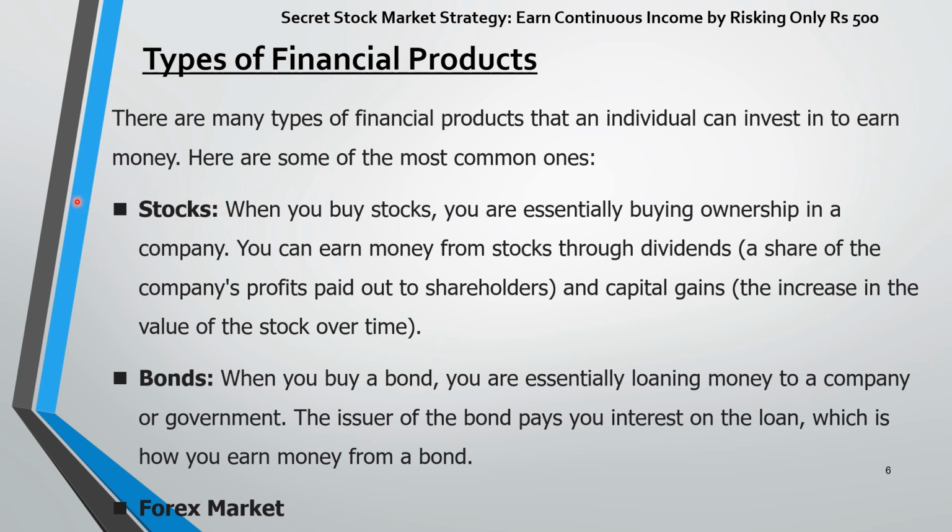First is stocks. As we are talking about stock market strategy, we will be buying or selling stocks. When you buy stocks, you are essentially buying ownership in a company. You can earn money from stocks through dividends, a share of the company's profits paid out to shareholders, and capital gains. For example, if you buy a stock at rupees 10, then after some time it becomes rupees 15, so 5 rupees is your profit or capital gain amount, the increase in the value of the stock over time, that is called capital gain.